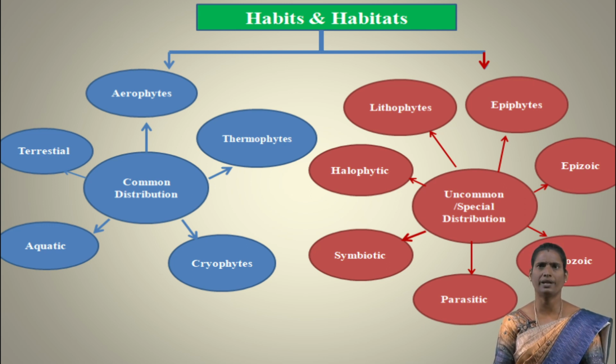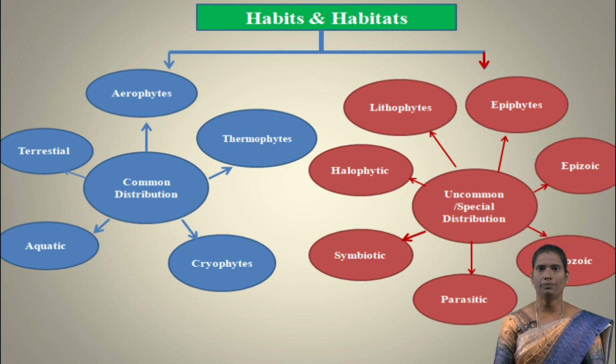Terrestrial plants prefer land, moist conditions, rainy conditions or some wet conditions. Aerophytes are plants present in the air. The plant derives moisture and nutrients from the air and rain, that is called aerophyte. Thermophytes means an organism which is tolerant of or thriving in high temperature. And cryophytes are organisms that can live in ice and snow.